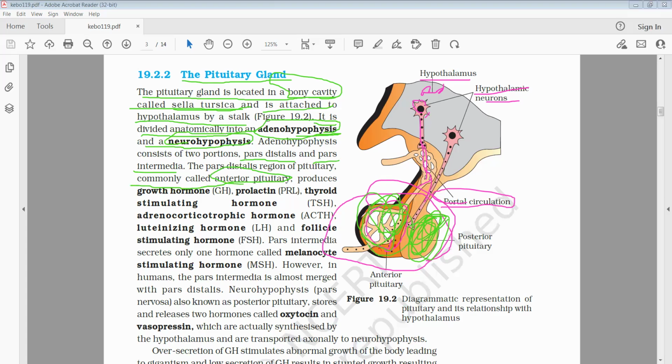The anterior pituitary part, pars distalis, directly produces hormones, that is growth hormone, GH, prolactin, thyroid stimulating hormone, TSH, adrenocorticotropic hormone, ACTH, luteinizing hormone, LH, and follicle stimulating hormone, FSH.